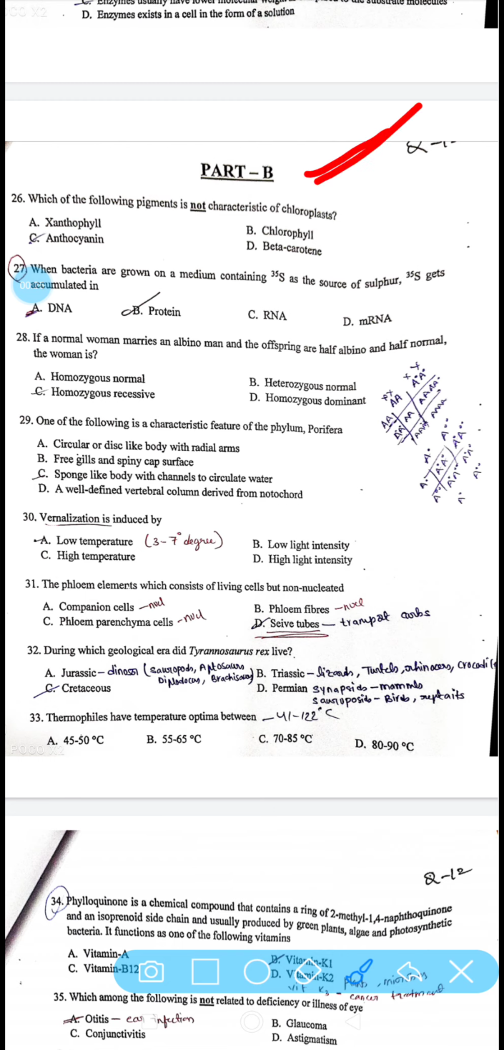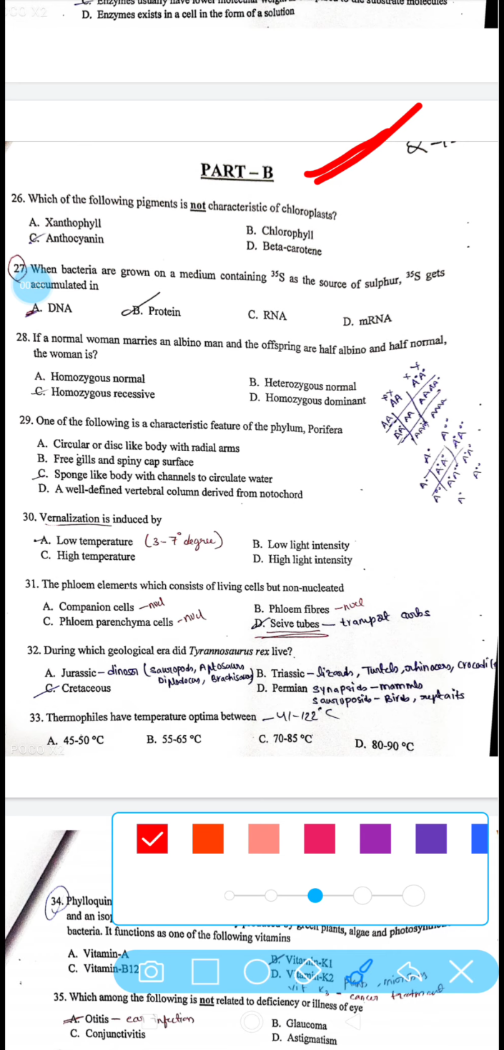Okay, let me change the color. I get bored of using this color. Yeah, it's nice.